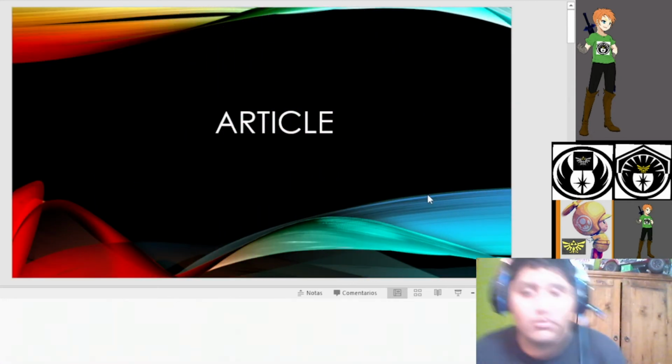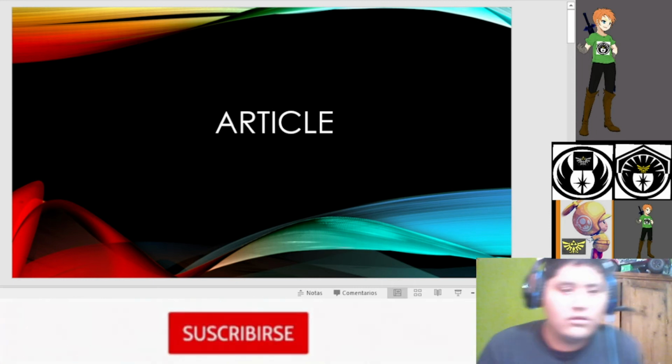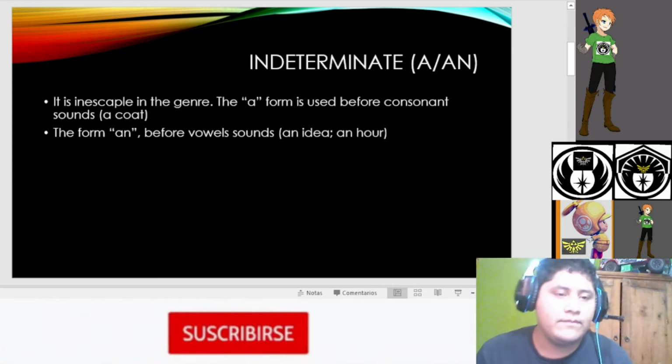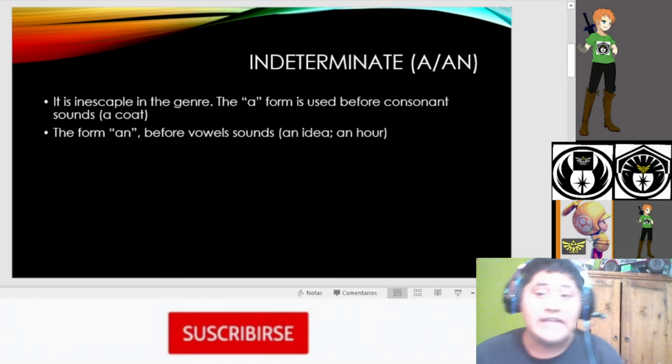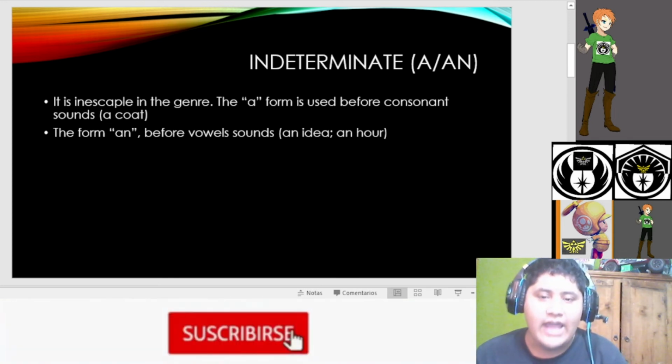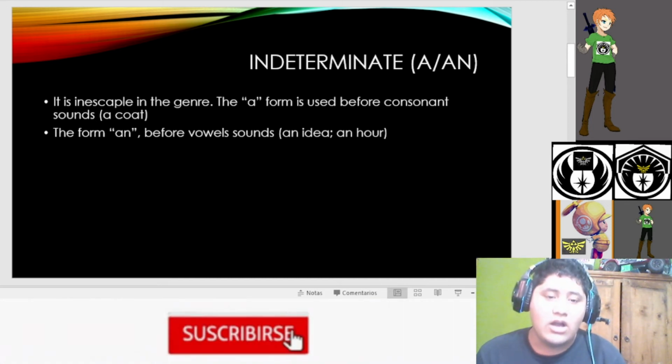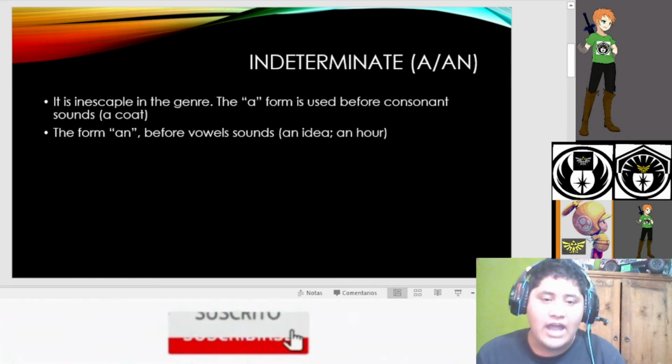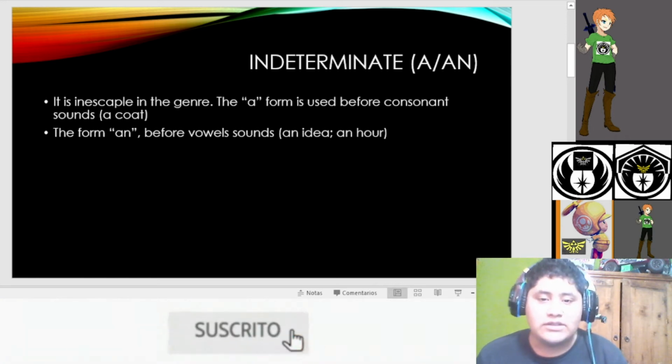And now let's talk about the article. The indefinite article is a or an. It is invariable in gender. The a form is used before consonant sounds: a code. The an form is used before vowel sounds: an idea.